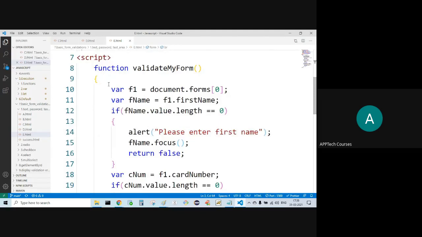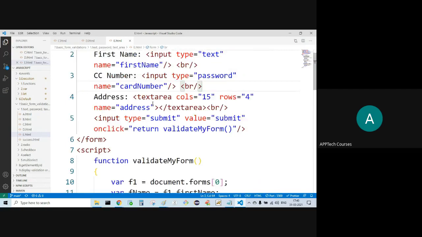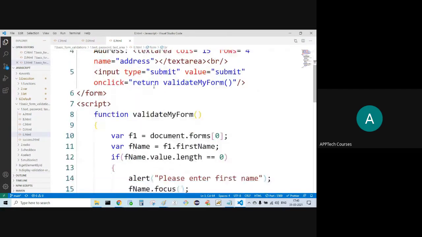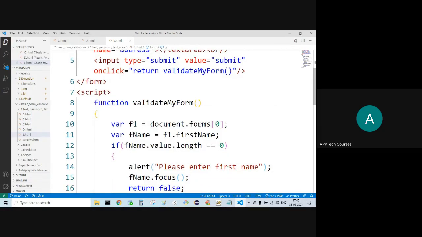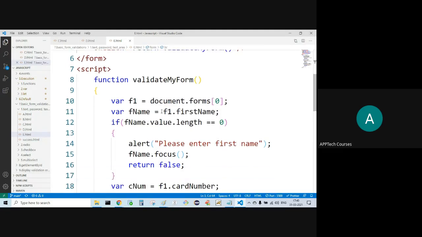We have seen this syntax. See what is this? F1 represents what? Document dot forms of 0. F1 represents document dot forms of 0. Now, document dot forms of 0 dot first name. First name is the member of document dot forms of 0. Wherever you require document dot forms of 0 dot first name, there we can simply go for F1 dot first name.